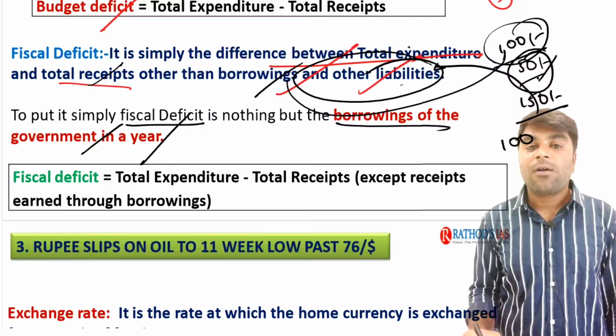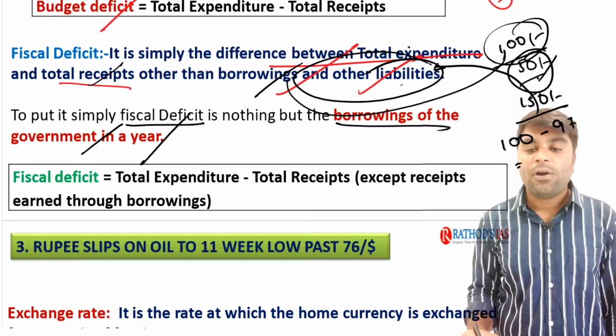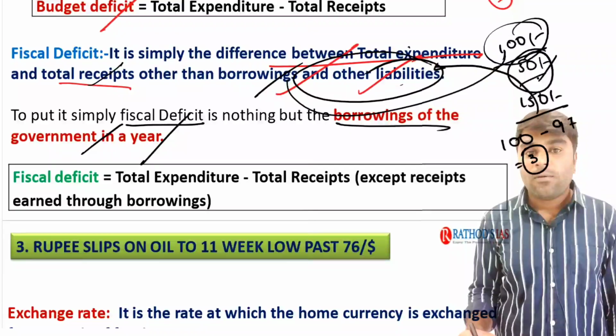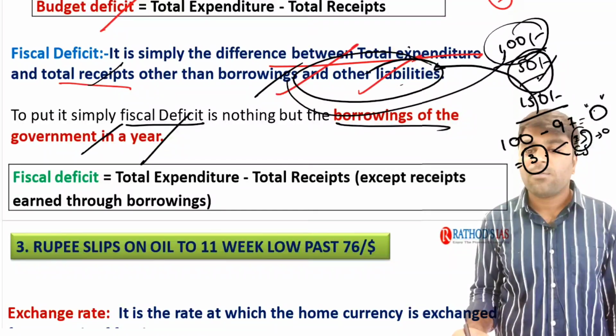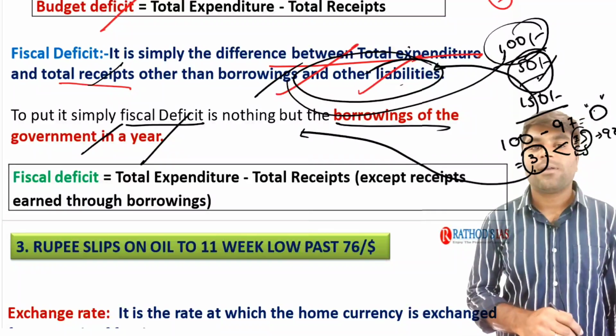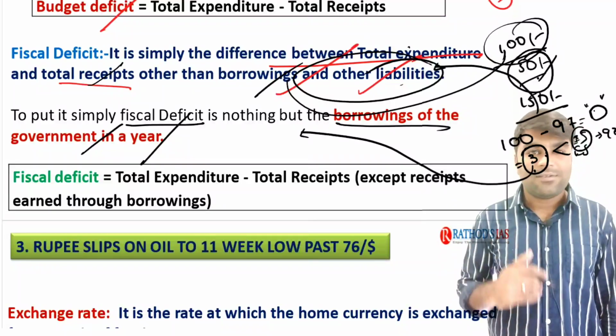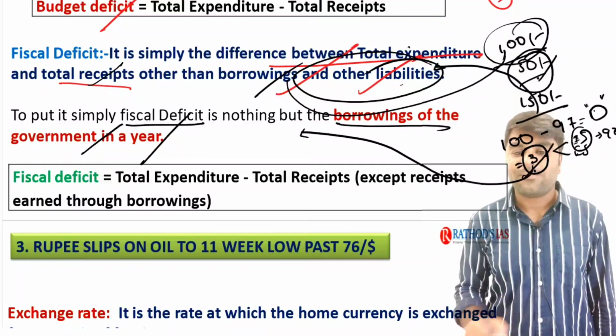Say for example, if the government got a receipt of 100 rupees and wants to make an expenditure of 100 rupees, now it only got an amount of 97 rupees. Now what is the balance here? 3 rupees. At any given period of time, the budget deficit would be zero. The government is going to borrow that 3 rupees from both internal and external sources, particularly 90% from the internal sources. So that borrowed money is nothing but the fiscal deficit of that particular year. Simple. The amount that is borrowed in a particular financial year by the government is called fiscal deficit. Right? I hope it is very clear for you.